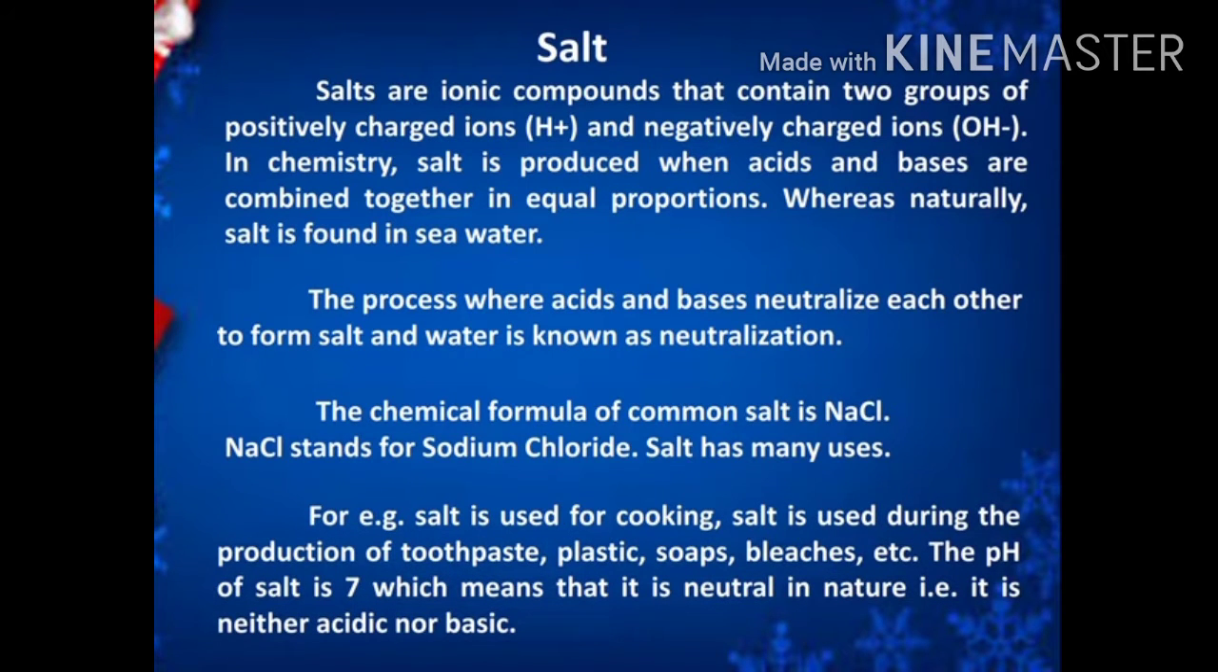First topic, salt. Salts are ionic compounds containing two groups of elements. One is a positively charged ion, another one is a negatively charged ion. That means a salt is an ionic compound composed of a cation and an anion. A cation is a positively charged particle and an anion is a negatively charged particle. Therefore, a salt is a neutral compound.